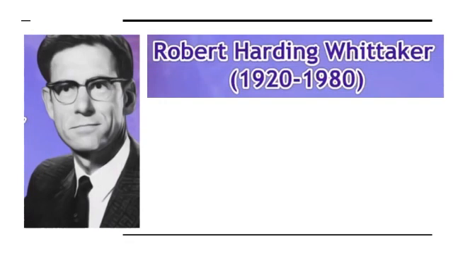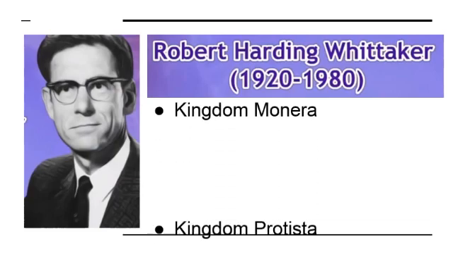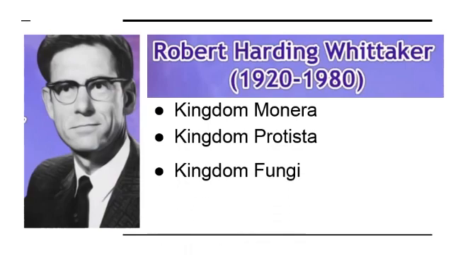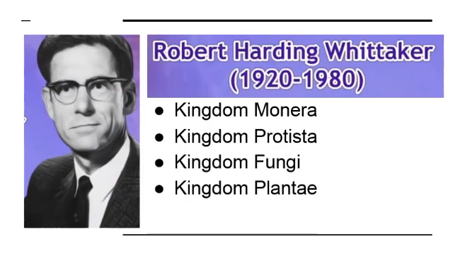Robert Harding Whittaker was an American ecologist. In 1969, he divided living organisms into 5 groups. Those groups are Kingdom Monera, Kingdom Protista, Kingdom Fungi, Kingdom Plantae, and the fifth one is Kingdom Animalia. For this classification, Whittaker considered the following criteria.